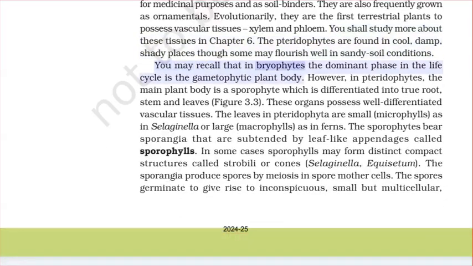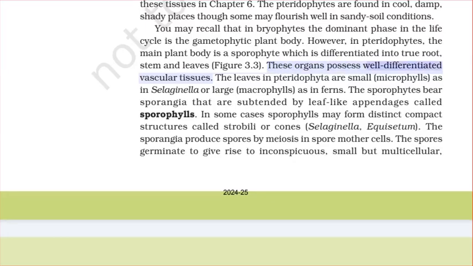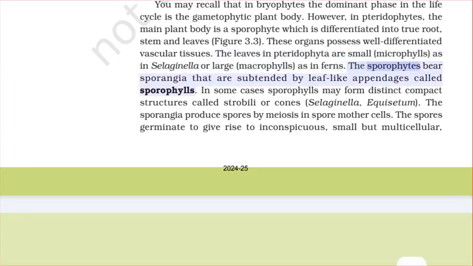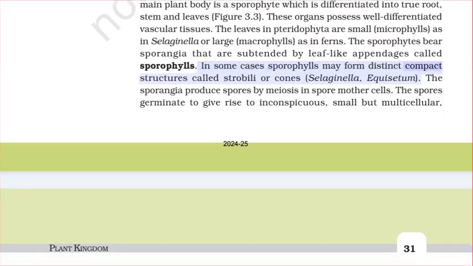You may recall that in bryophytes, the dominant phase in the life cycle is the gametophytic plant body. However, in pteridophytes, the main plant body is a sporophyte, which is differentiated into true root, stem, and leaves. Figure 3.3. These organs possess well-differentiated vascular tissues. The leaves in pteridophyta are small, microphylls, as in Selaginella, or large, macrophylls, as in ferns. The sporophytes bear sporangia that are subtended by leaf-like appendages called sporophylls. In some cases, sporophylls may form distinct compact structures called strobili or cones, e.g., Selaginella, Equisetum.